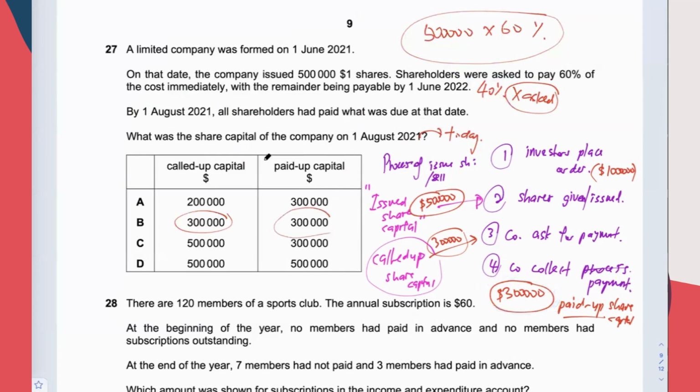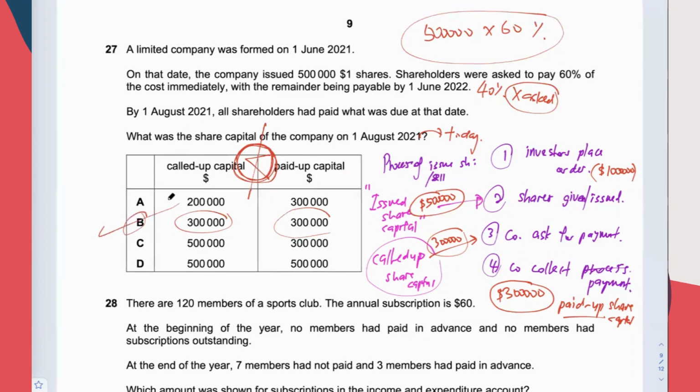Can the paid up share capital be more than call up share capital? Is this possible? Not possible, because the maximum that you can collect is only 300,000, because you asked the investors to pay for only 300,000 so far. That's the call up share. So answer is B.